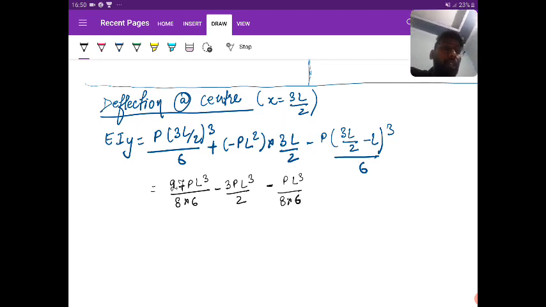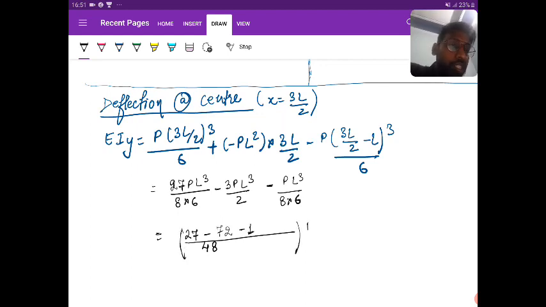If I take the LCM, it will be 48. 27 minus 72 minus 1, so here it is PL cube.